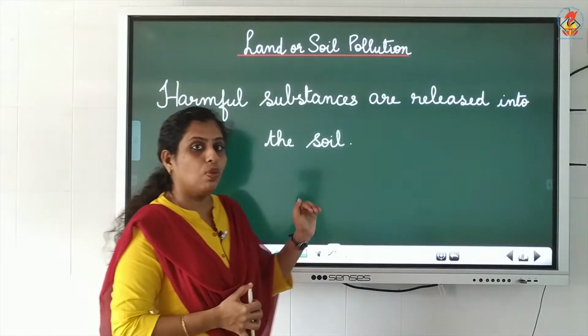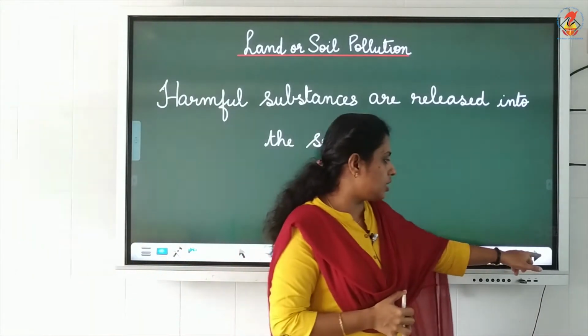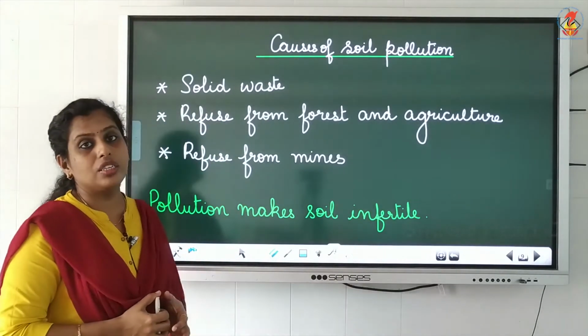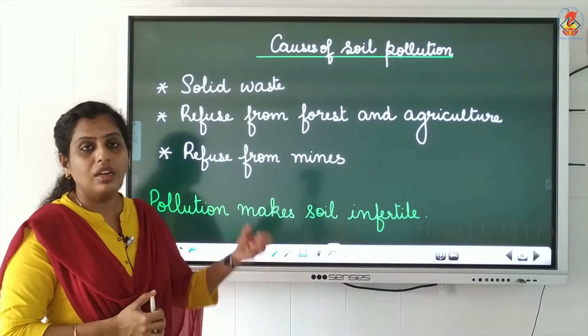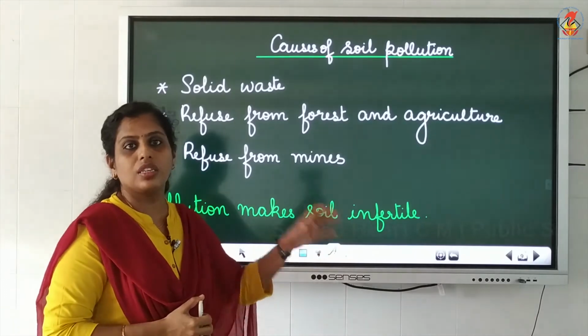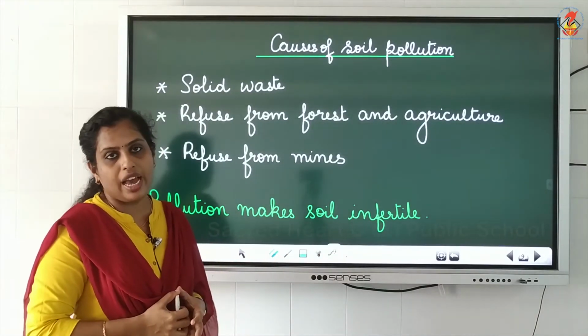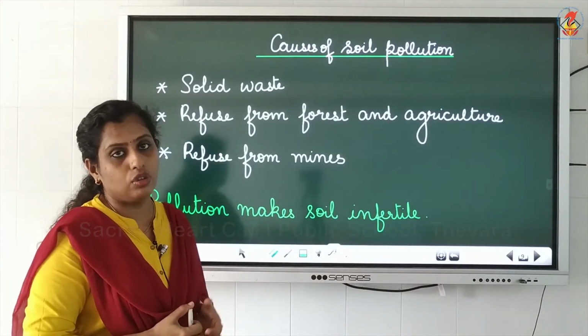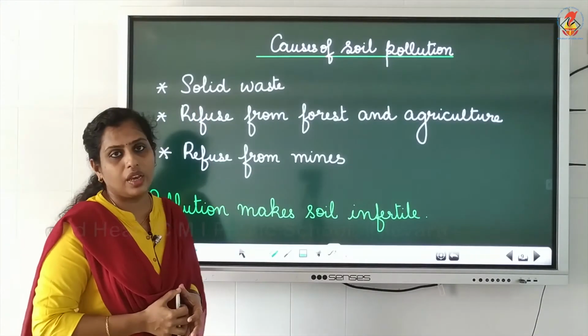Now let's see what are the different causes of soil pollution. First cause is solid waste. As I said earlier, when we dispose waste in the soil, soil pollution happens. But solid waste causes more pollution. What do you mean by solid waste?